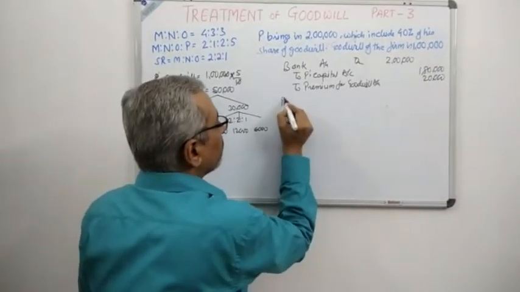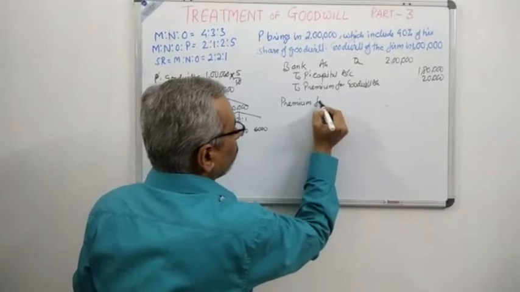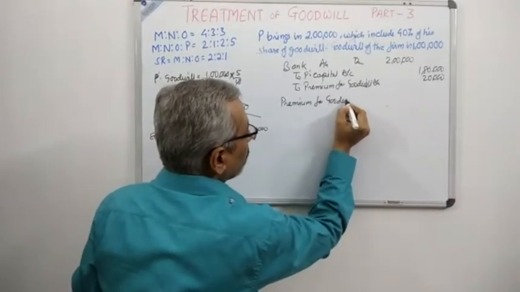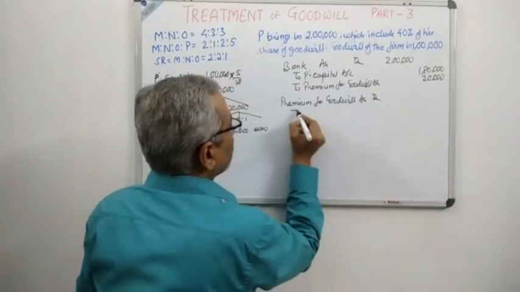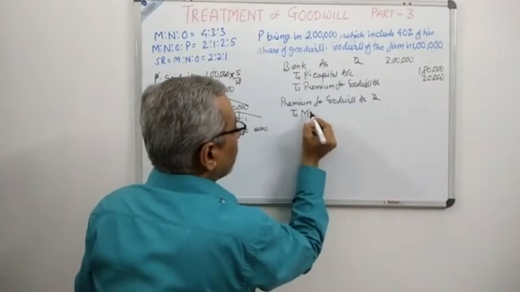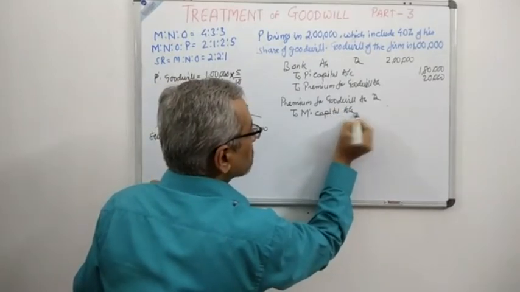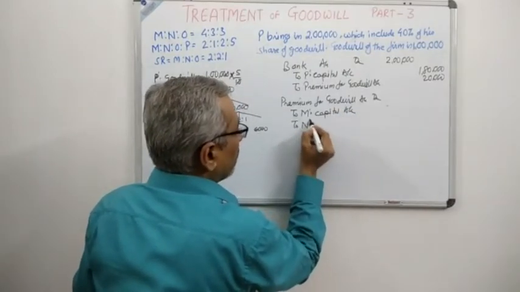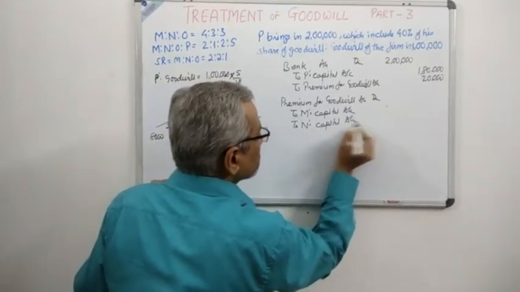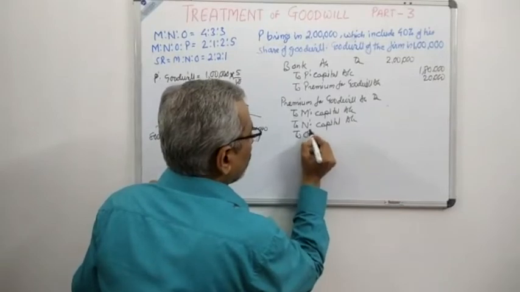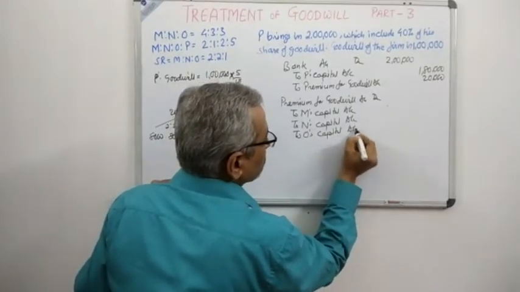So the second journal entry, premium for goodwill account debit 20,000, to the sacrificing partners, M's capital account, to N's capital account, to O's capital account.